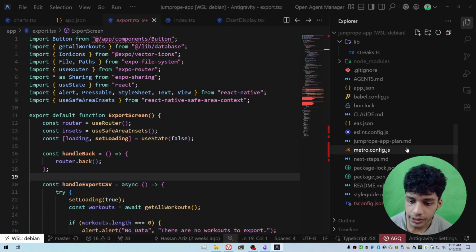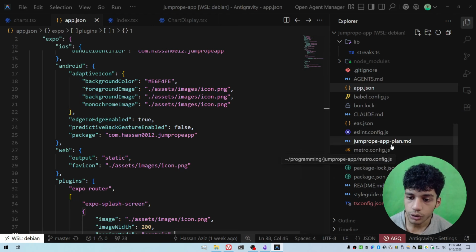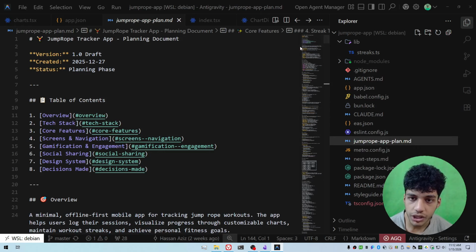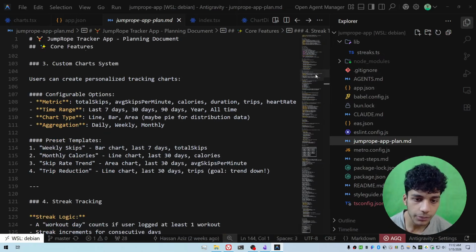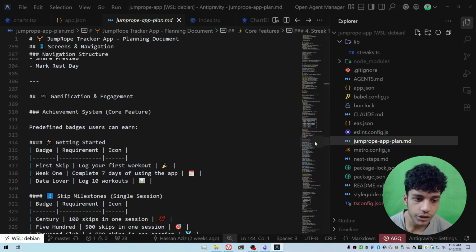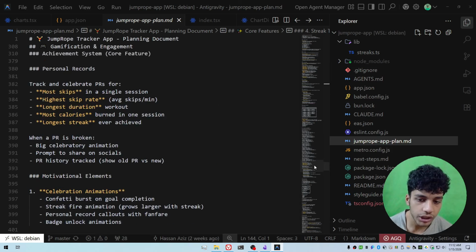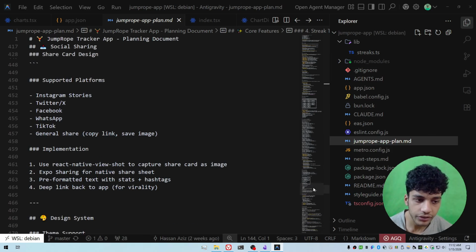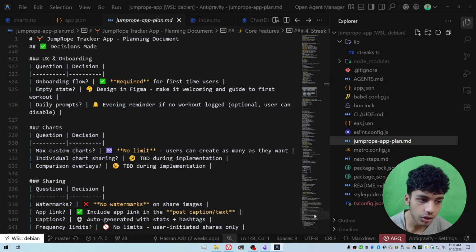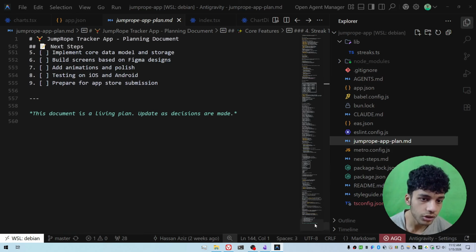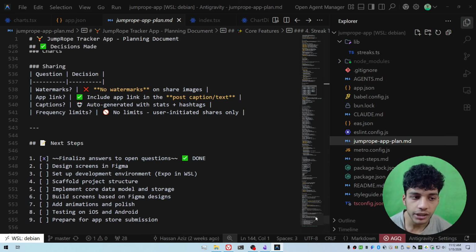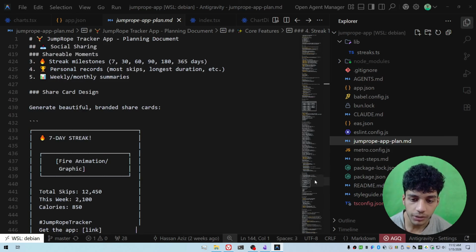And I did the same thing down here. I wrote two things basically. First of all, I wrote this entire document, which is the entire plan for this application. It has all of the features, the functionality, the screens, the pages that I would have in this app, and so on and so forth. It is a long document, almost 600 lines, and it has everything I had to build in this application.